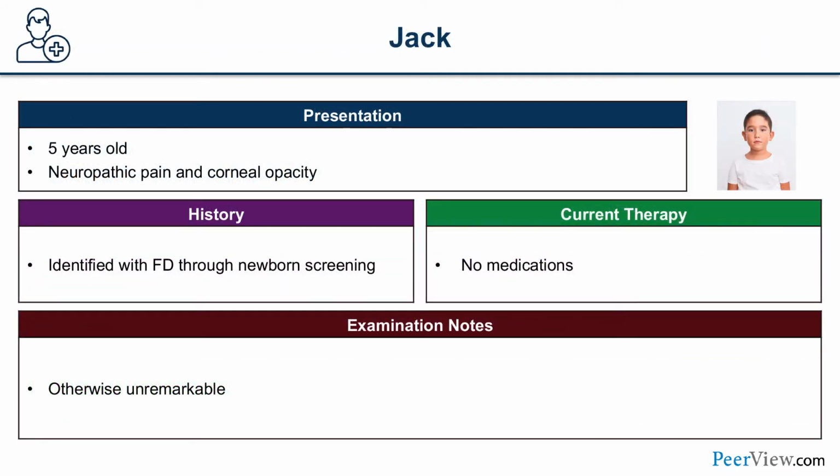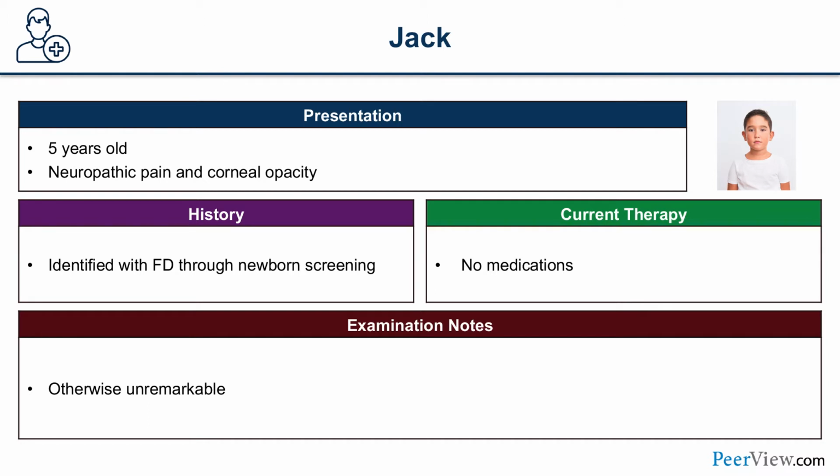This is Jack. He's a 5-year-old boy who was identified as having Fabry disease through newborn screening. And now he presents with neuropathic pain and also was found to have what we call corneal verticillatus on eye examination. So Jack has neuropathic pain, and neuropathic pain is actually one of the manifestations of Fabry disease affecting the peripheral nervous system and also the autonomic nervous system. And these patients present with pain, numbness, tingling, and a lot of other manifestations. And these are brought on or precipitated by stress, by fever, and anything else that stresses out the individual.